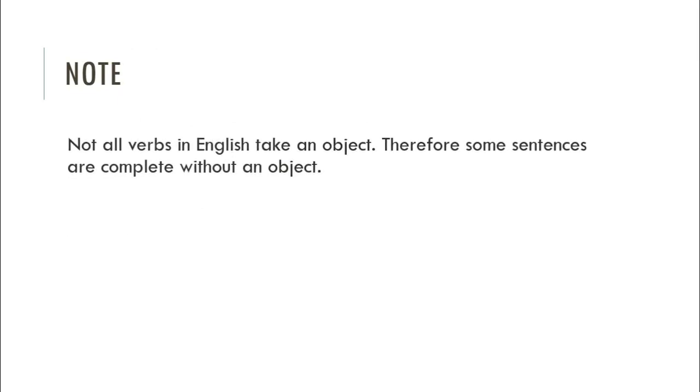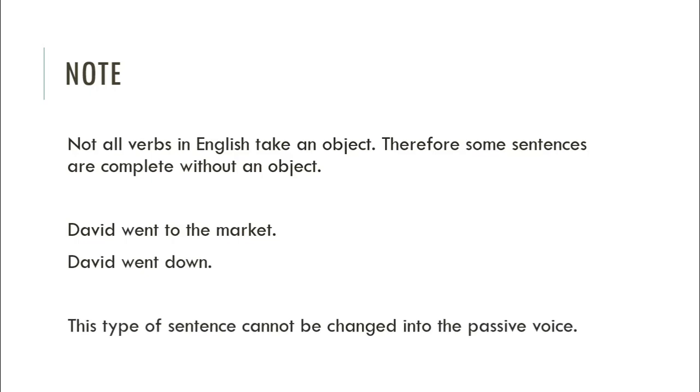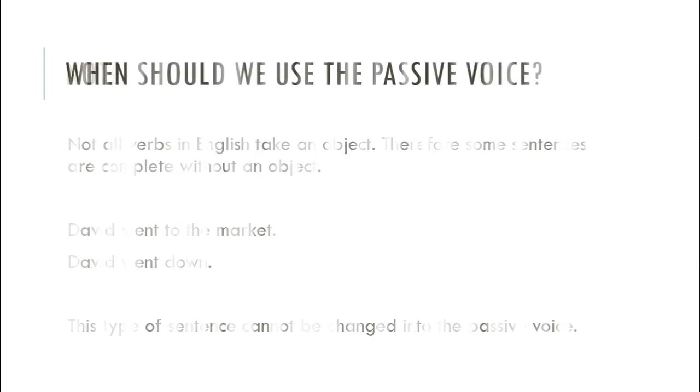So here you have a note. Not all verbs in English take an object. Therefore, some sentences are complete without an object. For example, David went to the market. David went down. So this type of sentence cannot be changed into the passive voice.